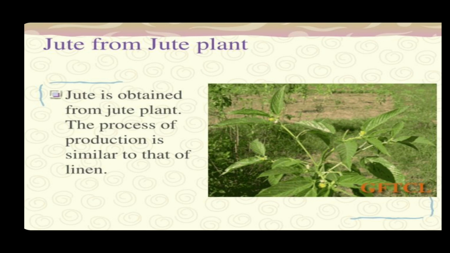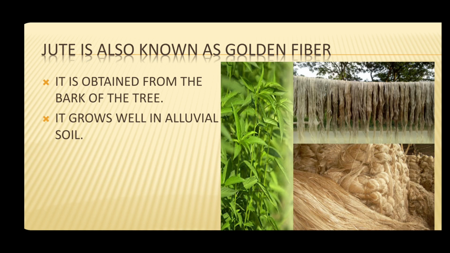Next is jute. Jute is obtained from the bark of the jute plant, and this is also known as golden fiber because of its color. As you can see, its color is golden, so that's why it is known as golden fiber. The soil which is suitable for the growth of this plant is alluvial soil. Alluvial soil is a fine, fertile soil which is left behind by floods or rivers, and this soil is very suitable for the growth of the jute plant.